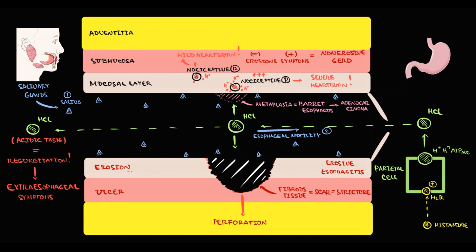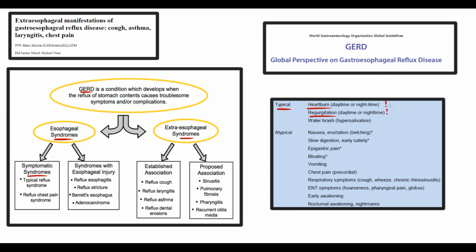Because recall that in the esophagus, the irritation of nociceptive receptors by hydrochloric acid causes pain, and such pain we call heartburn. And also in the oral cavity, hydrochloric acid can cause an acidic or bitter taste in the mouth, and this feature we call regurgitation. So heartburn and regurgitation are two essential symptoms. If they are not present, then the diagnosis of GERD is highly unlikely.